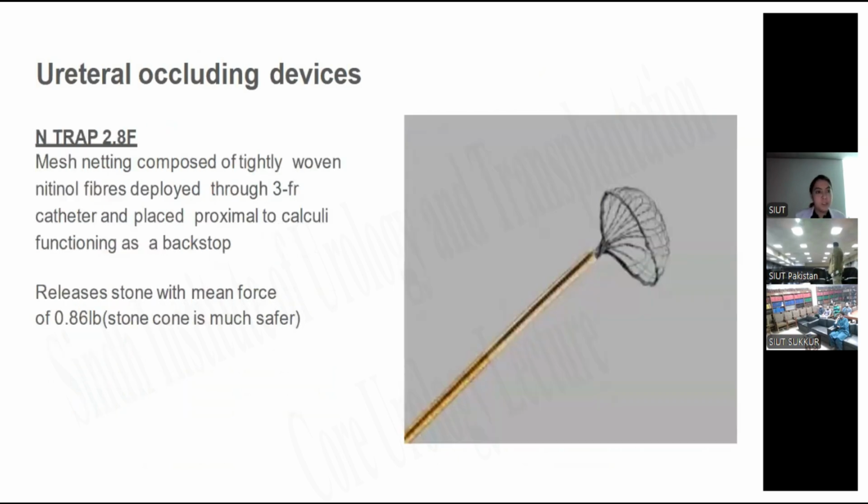Ureteral occluding device, N-Trap 2.8, is a mesh netting composed of tightly woven nitinol fibers deployed through a 3.5 Fr catheter placed proximal to the calculi, functioning as a backstop. It releases the stone with a mean force of 0.8 pound.